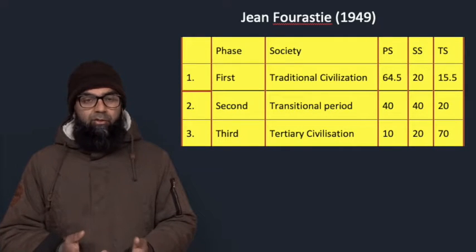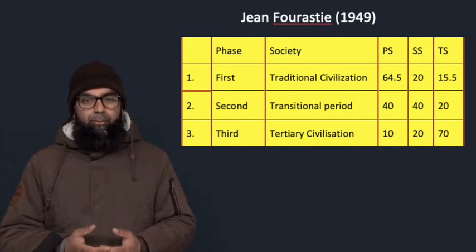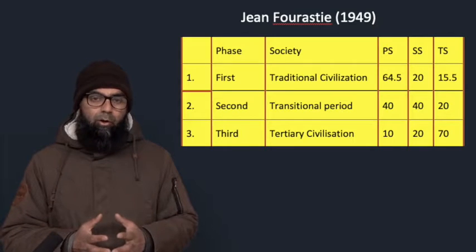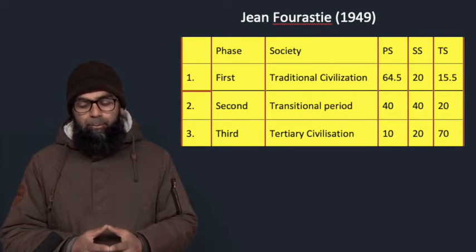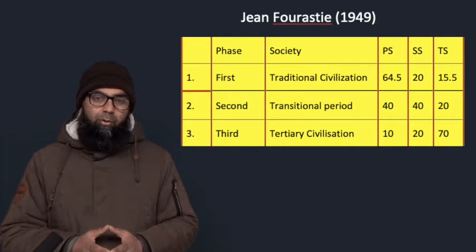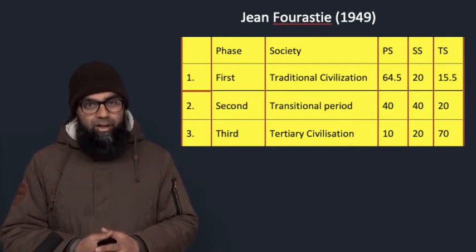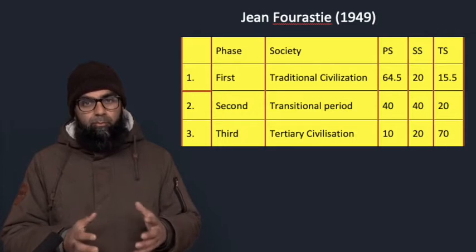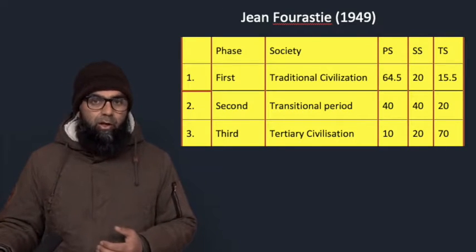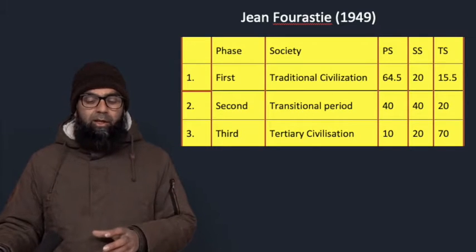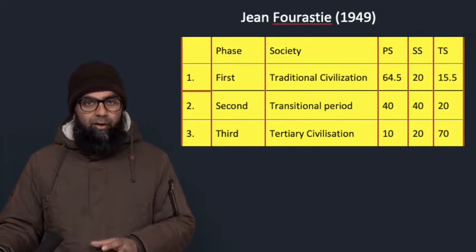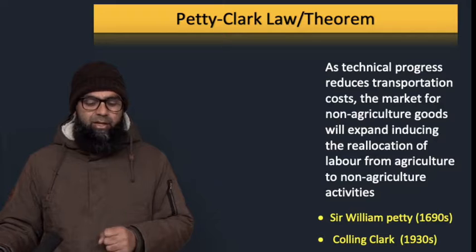But in the third phase, which he calls tertiary civilization, the importance of the primary sector reduces to 10% of GDP only, and 20% of GDP is provided by the secondary sector, and 70% of the GDP, the major bulk of the GDP, is now provided by the tertiary sector. This is the three sector model that was put forward by these three economists, and this is their understanding.